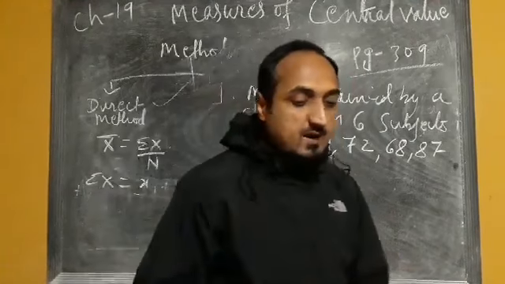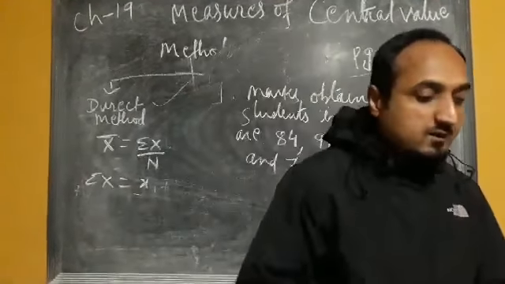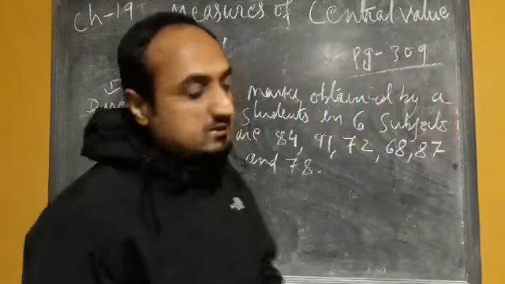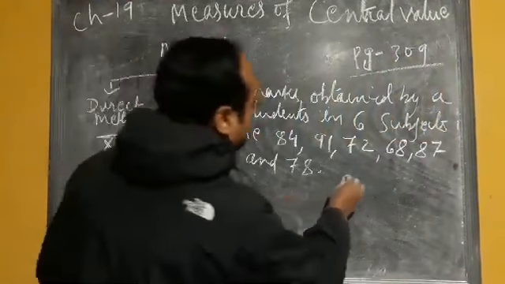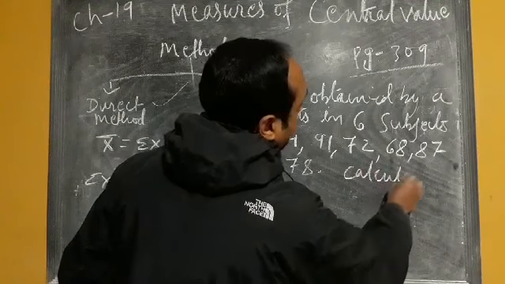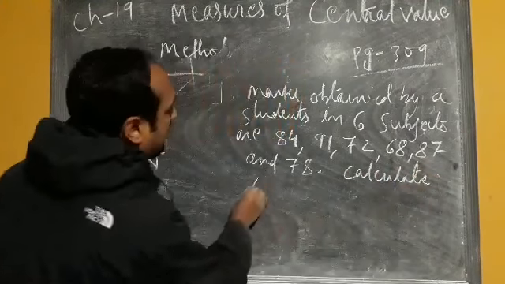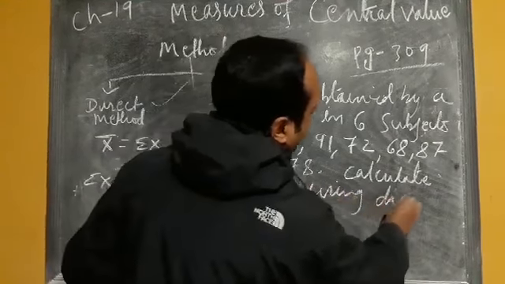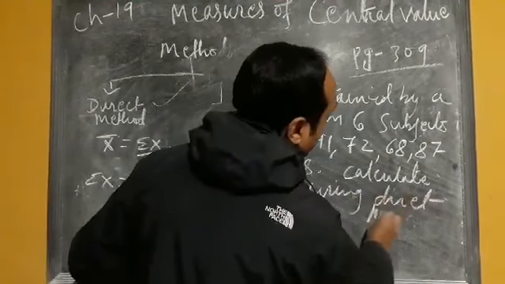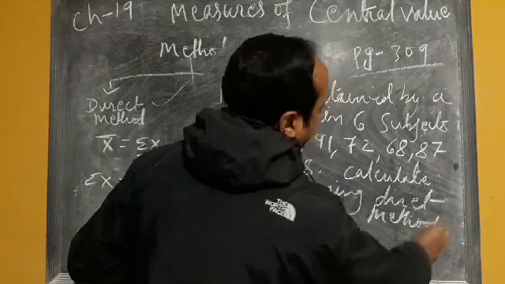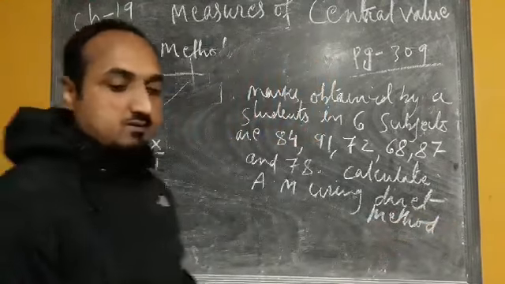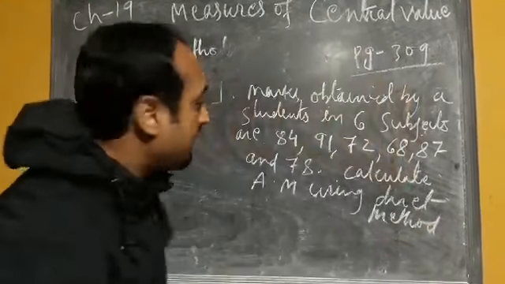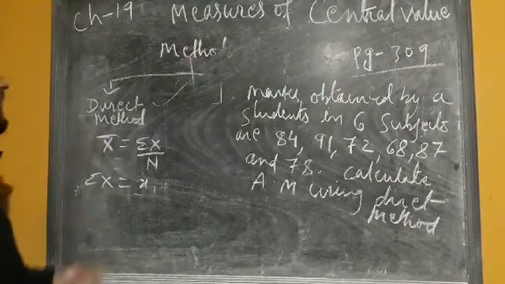And in the question it is asked to calculate or find the value of arithmetic mean using direct method. Shortcut method is also asked, but now I will first solve this by the direct method.